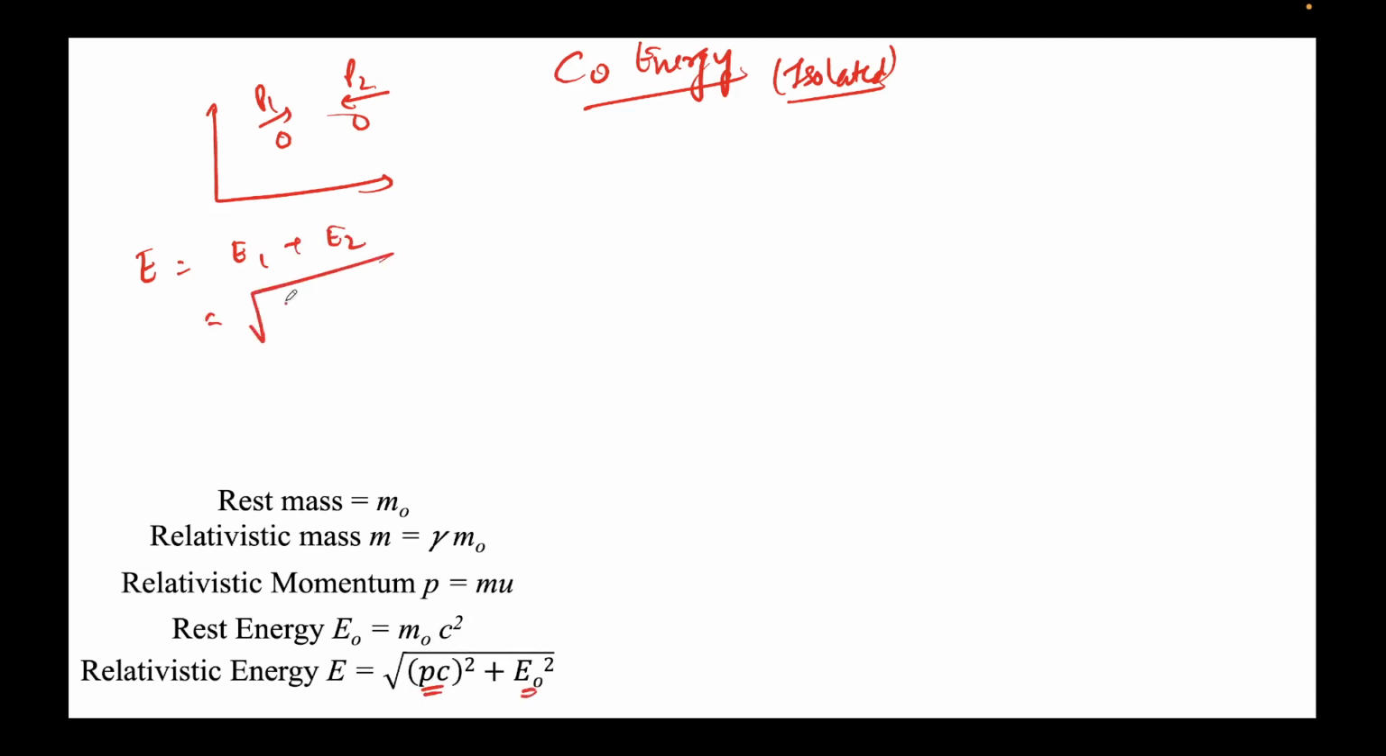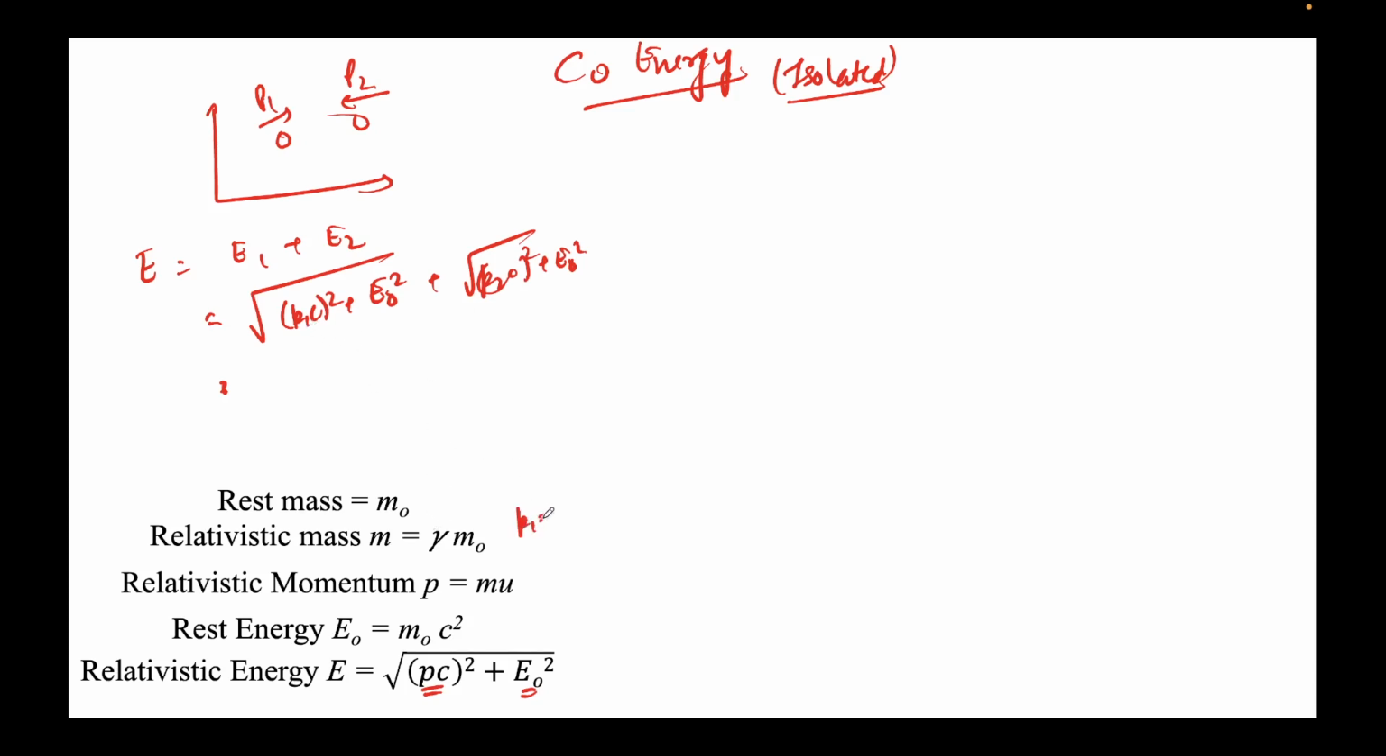So I can write (P1C) whole square plus E naught square, this is the first term, plus (P2C) whole square plus E naught square. Note that since for both of them the rest mass is the same, the rest energy will also be the same, okay? And now I need to calculate P1 and P2, right?